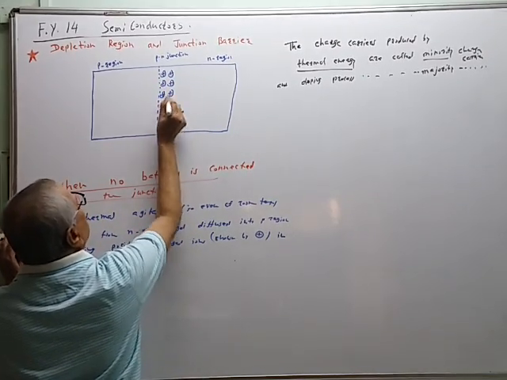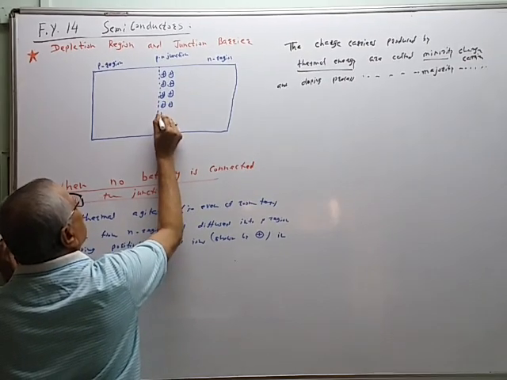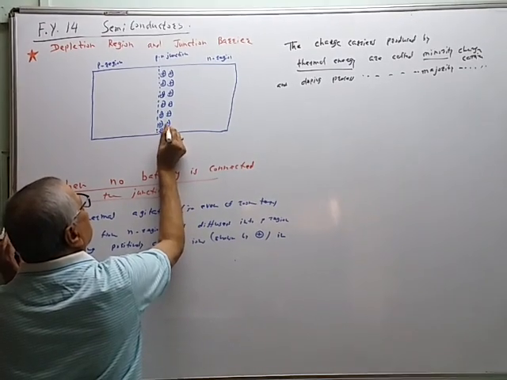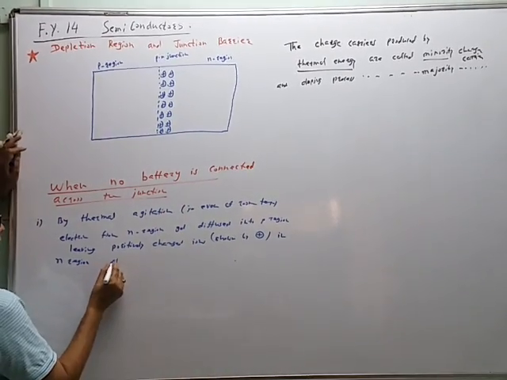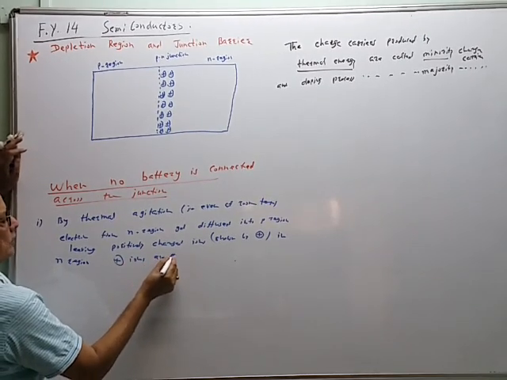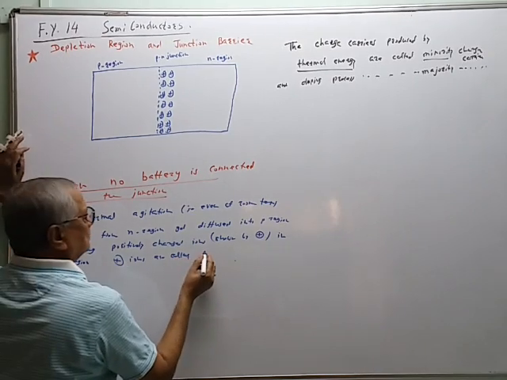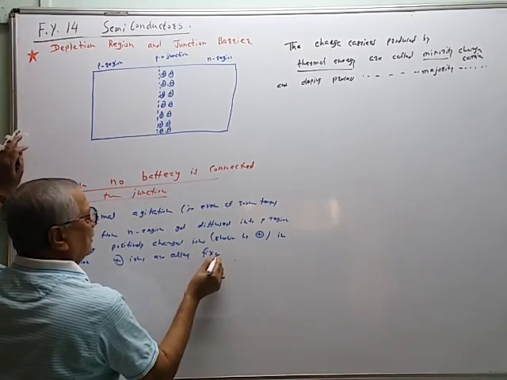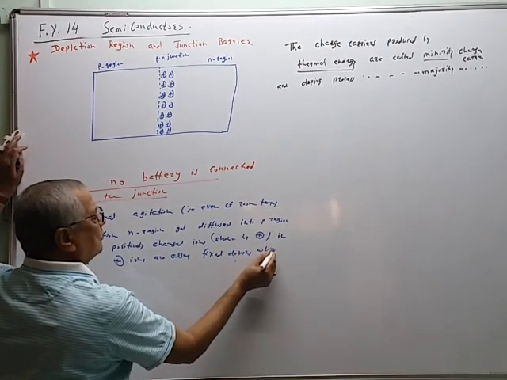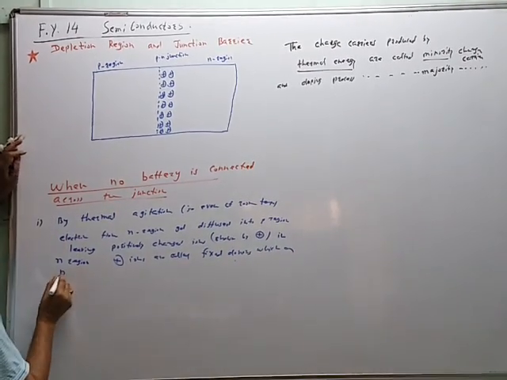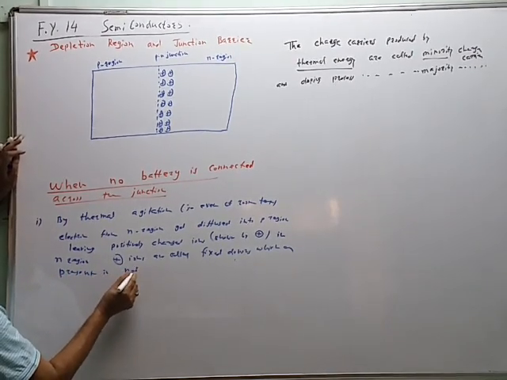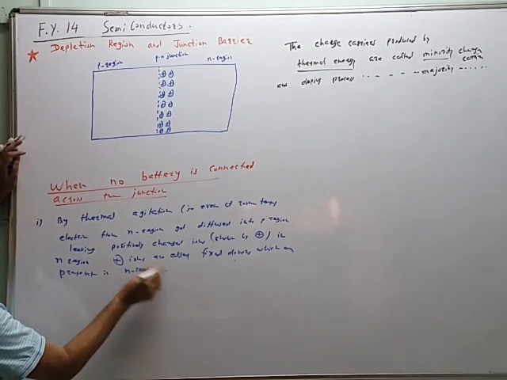Why are these positively charged ions produced? Because the electrons are donated. This is the N-type region. So these positively charged ions are called fixed donors, which are present in the N region.